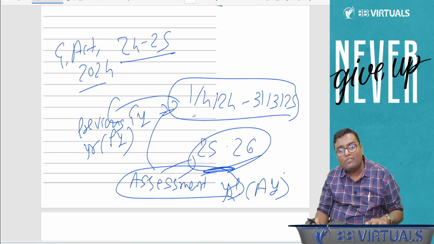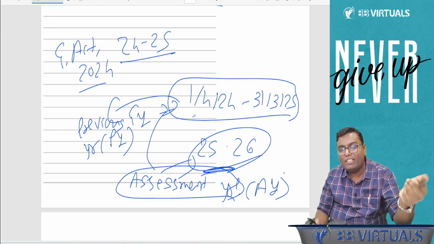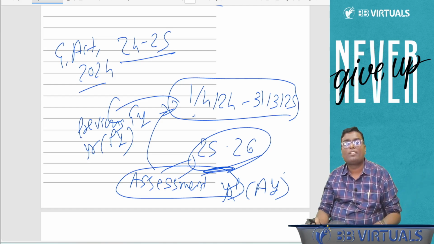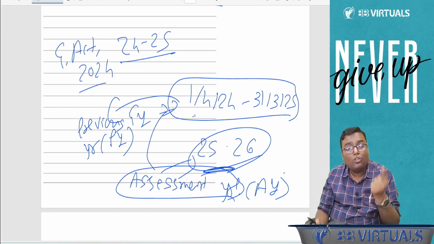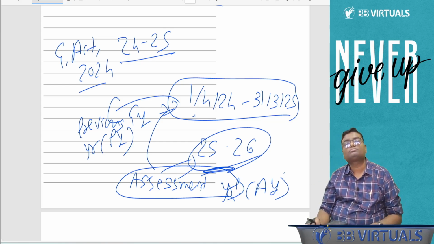And the calculations will be done in the next year. So the next year will be called what? Assessment year 25, 26. But in that, the calculation will be done of which year? Previous year, that is 24, 25.